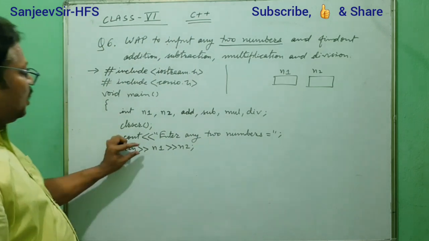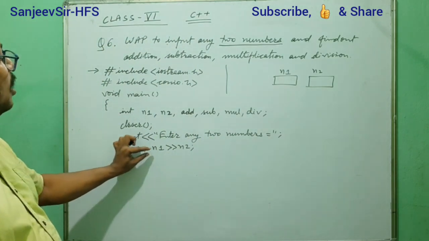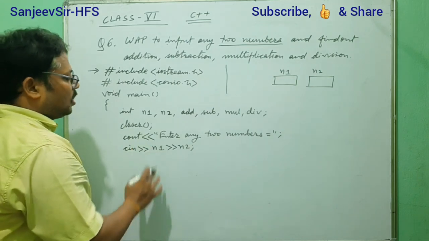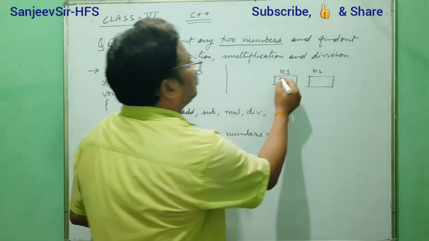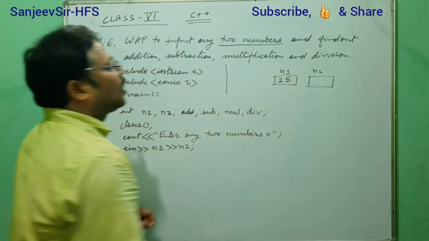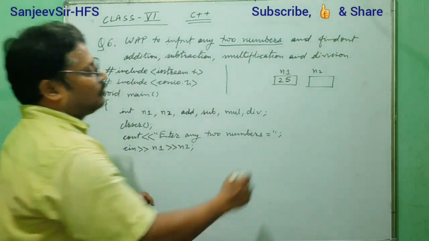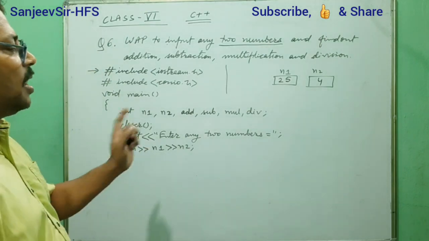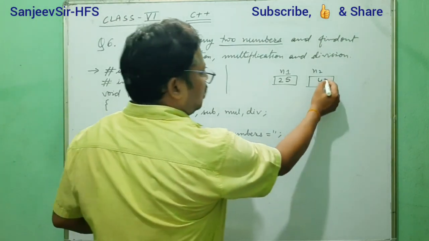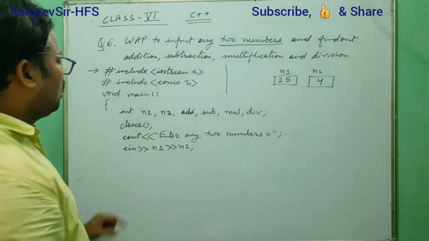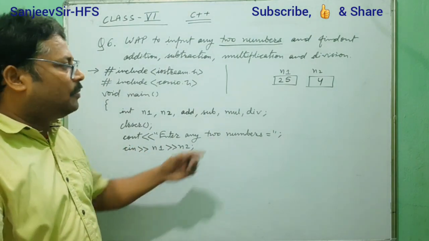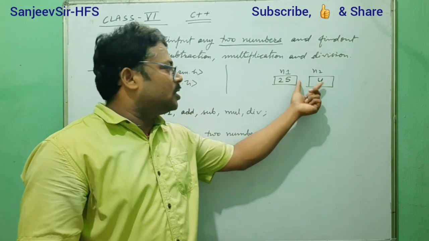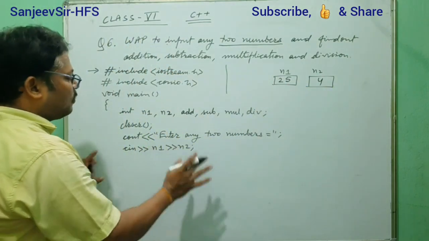Okay. And here if the user gives a value like 10, 20 or 30, whatever, suppose n1 value is 25, n2 value is 4. Okay, so what will be the difference? We understand all the results. If suppose the user gives n1 as 25 and n2 as 4, then what will be the result?